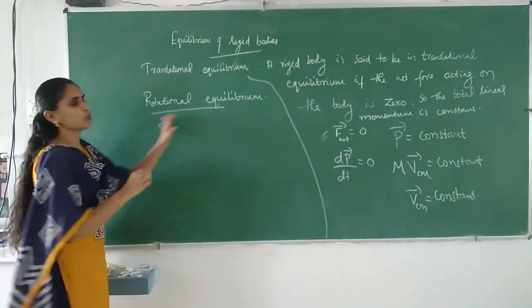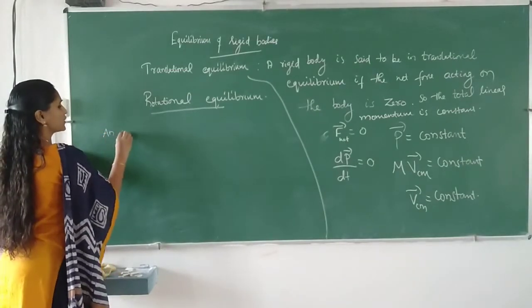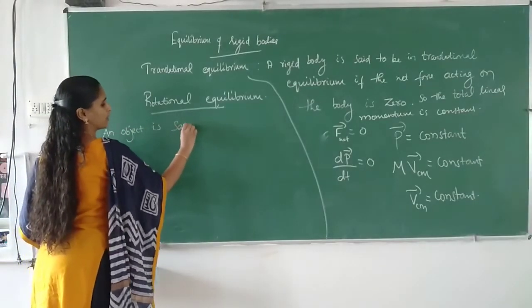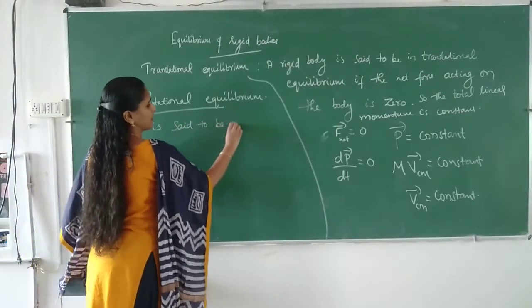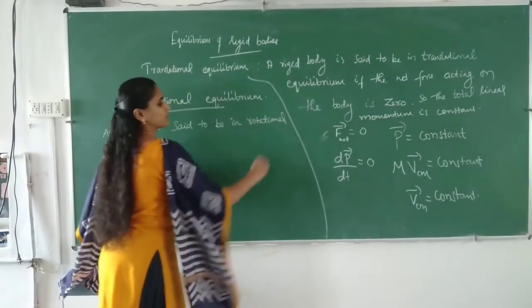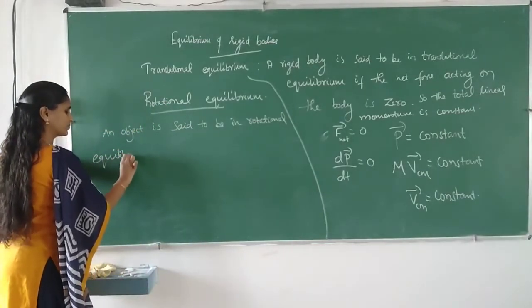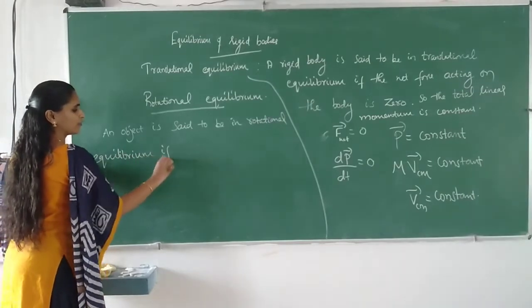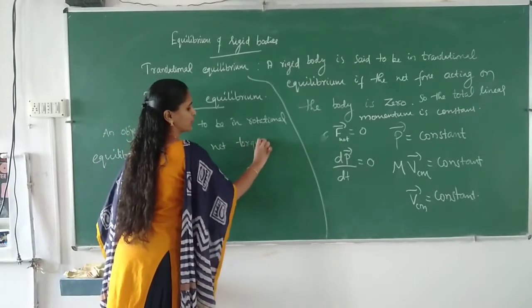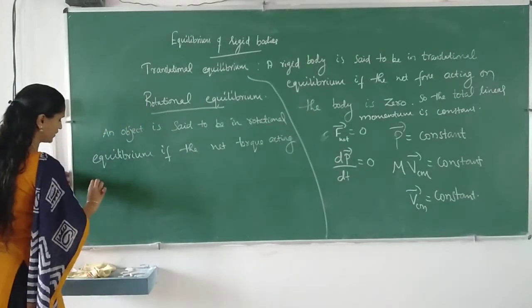Now we can see about rotational equilibrium. An object is said to be in rotational equilibrium if the net torque acting on the object is 0.